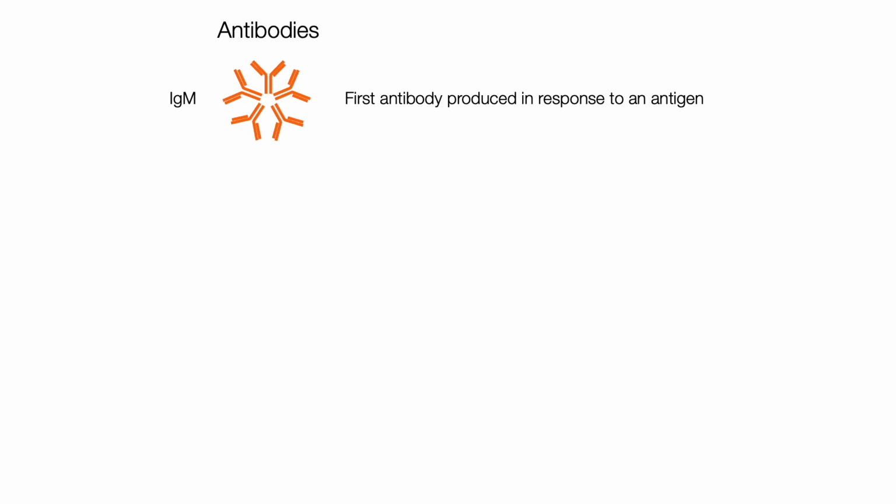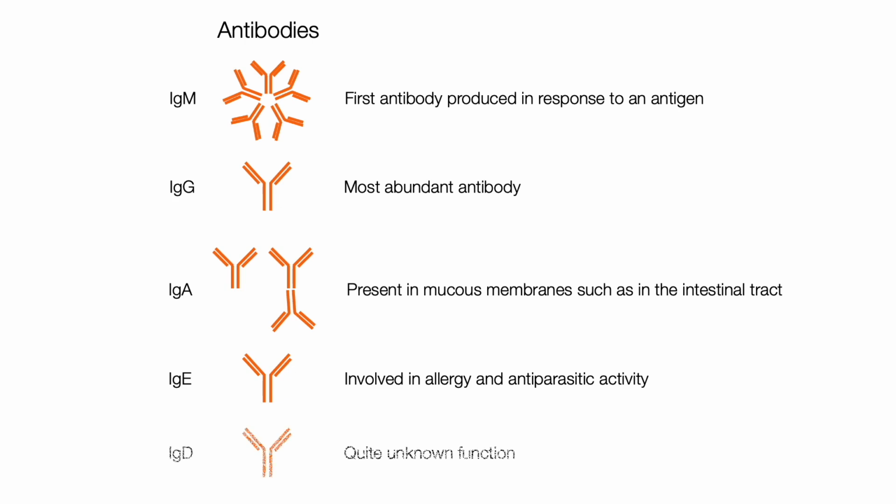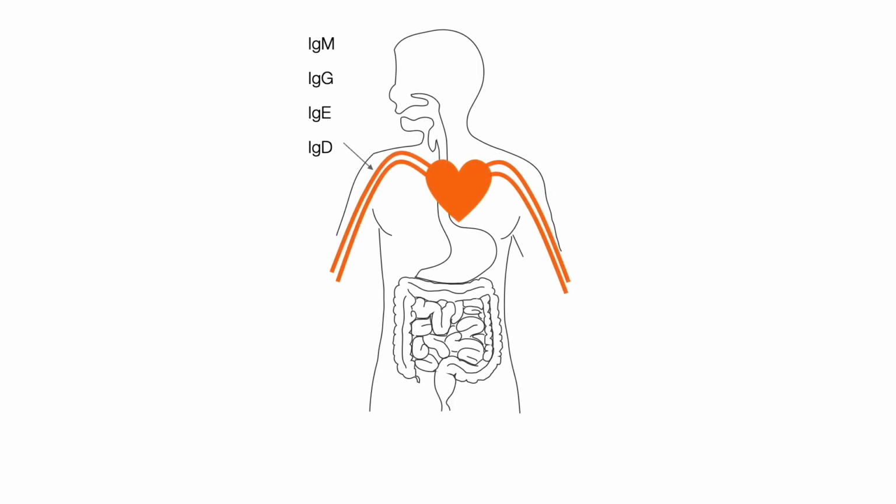There are different types of antibodies. IgM antibodies that are the first to be produced in response to an antigen, IgG antibodies that are the most abundant, IgA antibodies that are present in mucous membranes, such as the one in the intestinal tract, IgE antibodies that are involved in allergy and defense against parasites, and finally the IgD antibodies whose function is still quite unknown. All these antibodies are present in blood except the IgA, which is found on mucous membranes, including those of the gastrointestinal tract.